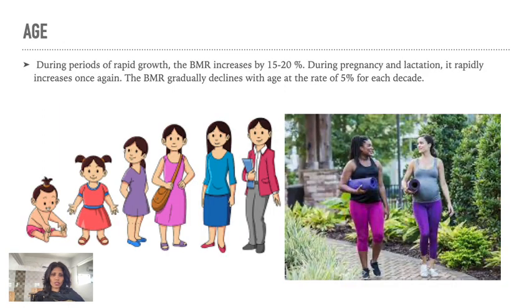The next factor is age. As you age, many physiological functions decline. For example, your muscle mass decreases after a certain age. You lose a certain percentage of muscle mass as you age. In the same way, your BMR rate reduces as you age. During periods of rapid growth, your BMR will be higher, and it decreases gradually as you age. During pregnancy and lactation, women normally will have higher BMR.